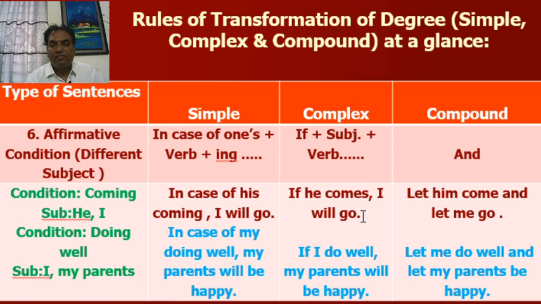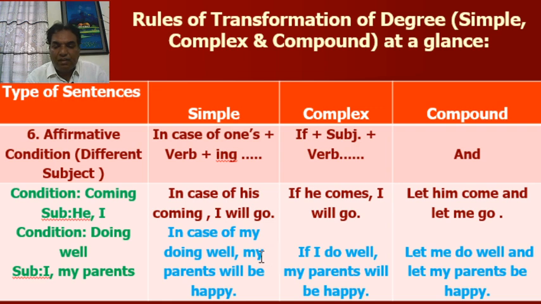Look at the examples. In complex, if he comes, I will go. The subjects are different. He and I are different. So in simple, in case of his coming, I will go. And in compound, let him come and let me go. Two imperative sentences will be connected by and. You have to use let if the subjects are from third person or first person.